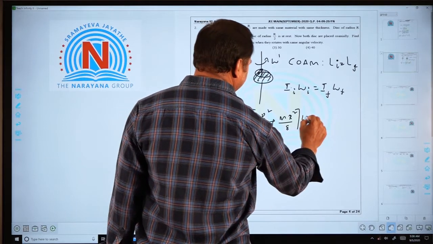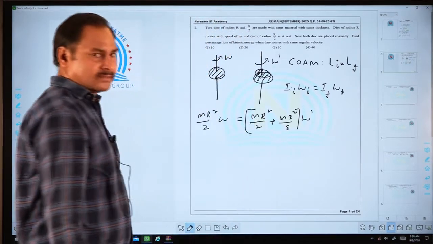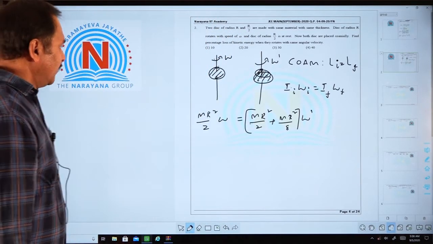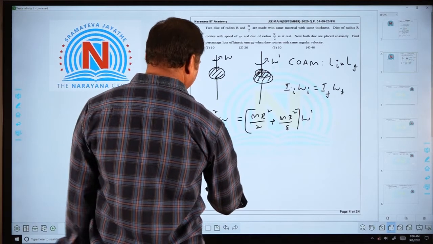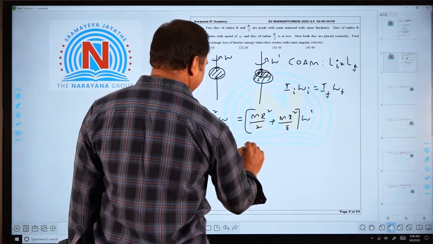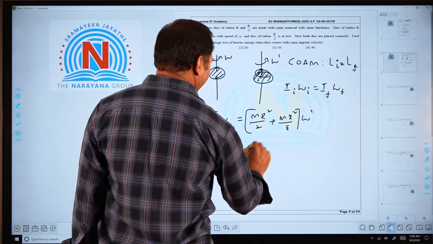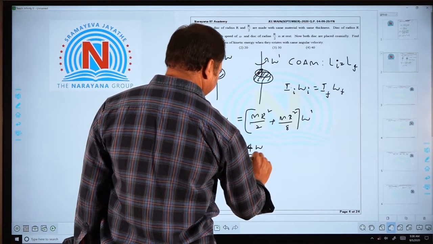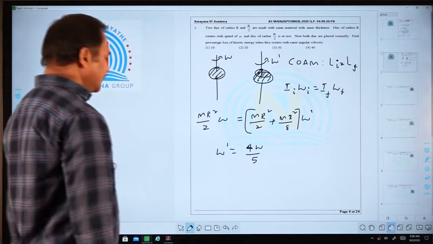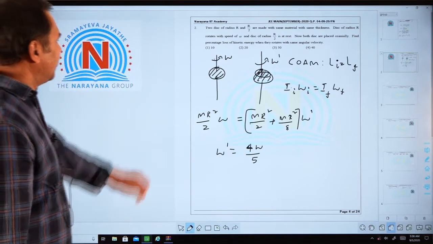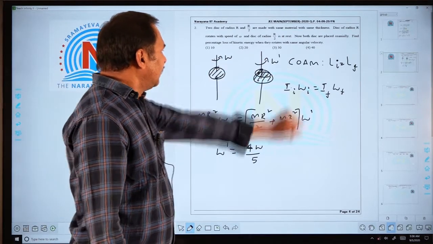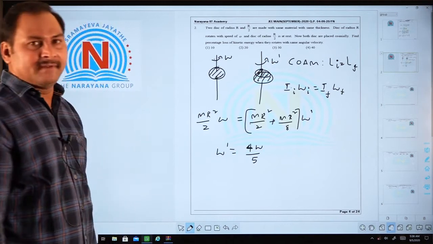Let us say the final angular velocity is omega dash. Okay. Now, we will find out the omega dash. After simplifying it, we will get omega dash as 4 omega by 5, and they are asking us the percentage loss of kinetic energy when they rotate with the same angular velocity.